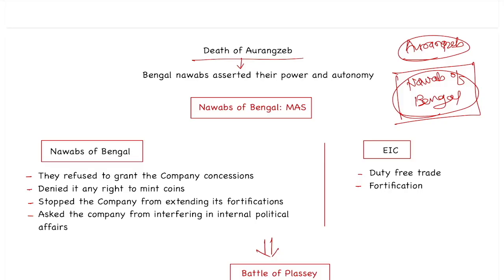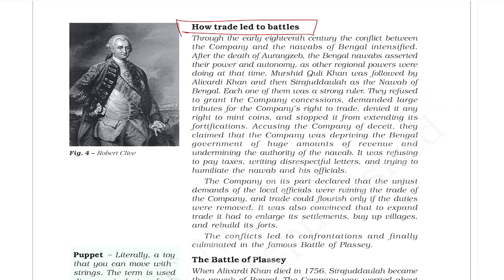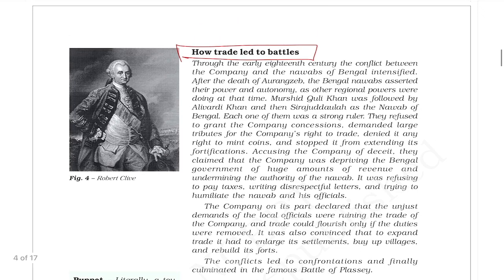And after the death of Aurangzeb in 1707, that is in the 18th century, we already know there was an emergence of regional states. So the Nawab of Bengal became powerful in the early 18th century. At the same time, the English East India Company was not paying taxes, meaning they were using this duty-free trade. And at this time Bengal was led by powerful Nawabs.